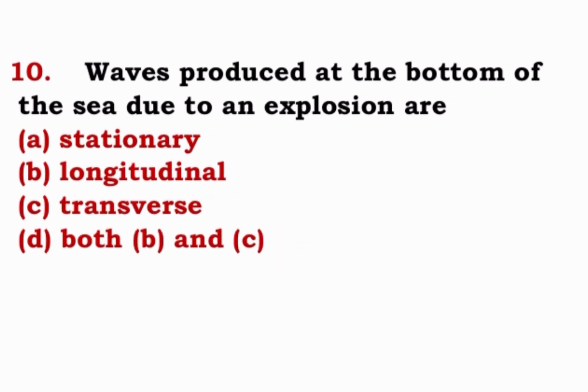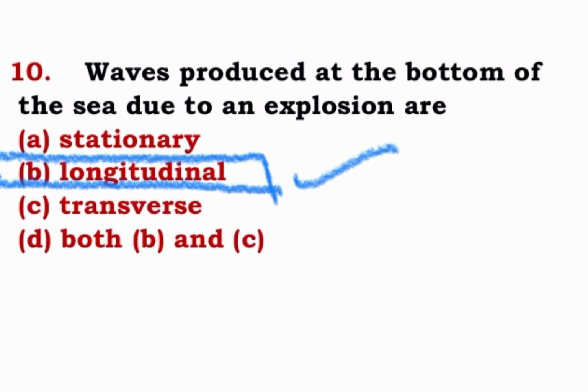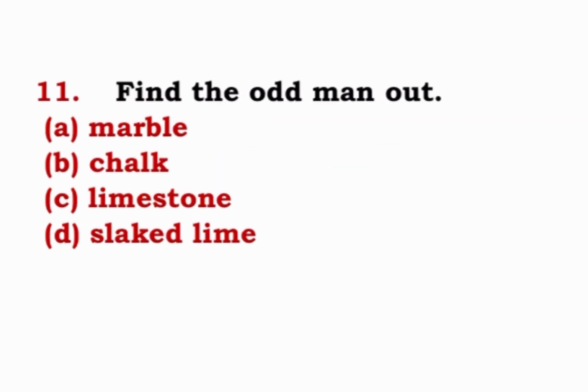Question number 10. Waves produced at the bottom of the sea due to an explosion are stationary, longitudinal, transverse, both B and C. Correct option in this is longitudinal waves. Longitudinal waves are produced at the bottom of the sea. B option will be correct.